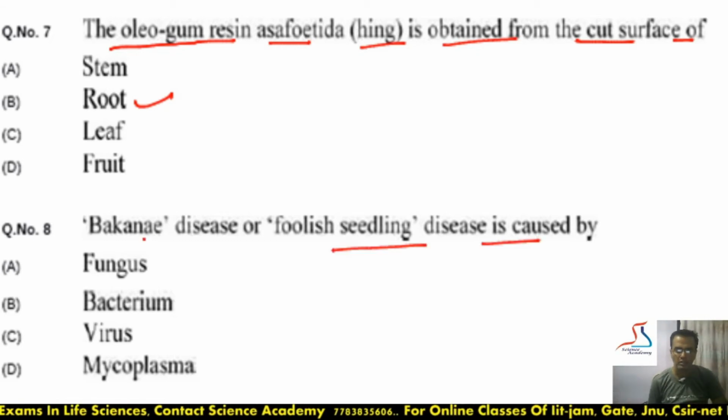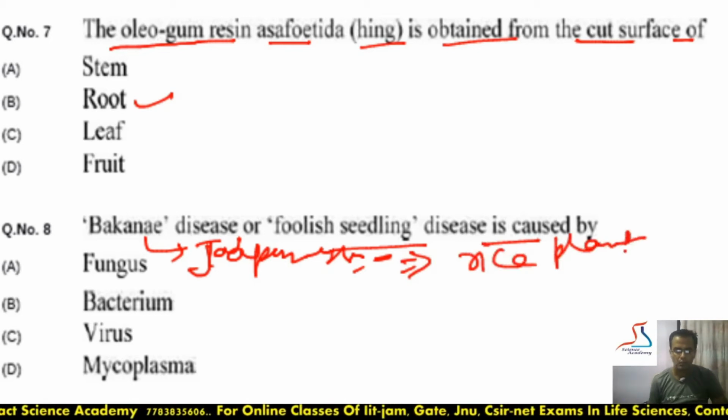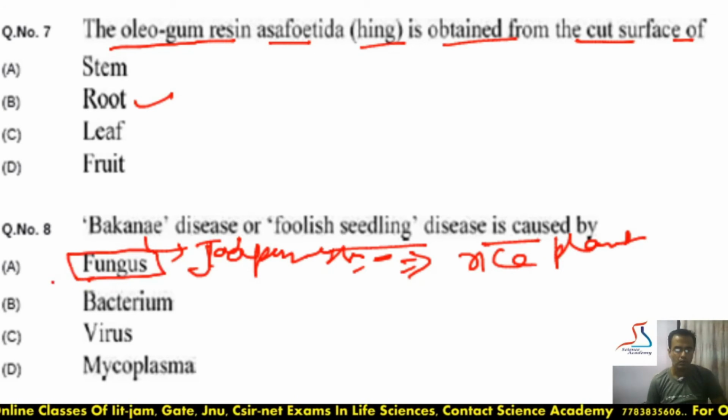Bakanae is a Japanese word which means foolish. Scientists have observed that in the rice plant it causes excessive growth, due to association of a fungus in the root of the rice plant, because the fungus was secreting a phytohormone which was later called gibberellic acid. So here this Bakanae disease or foolish disease is caused by a fungus, the name was Gibberella fujikuroi.